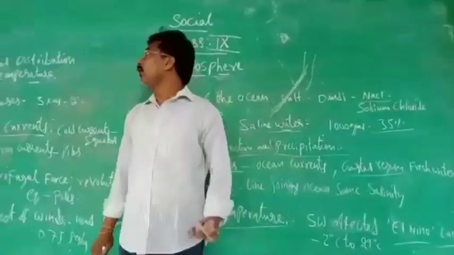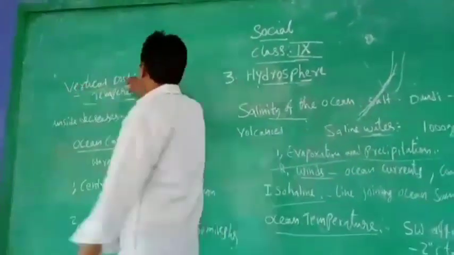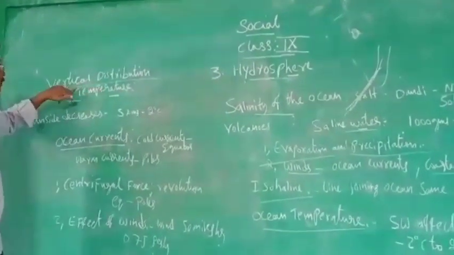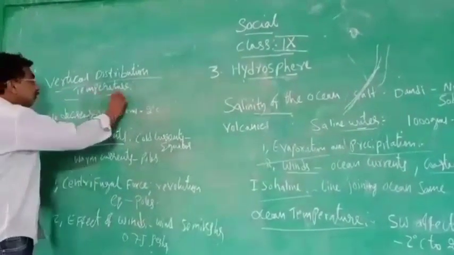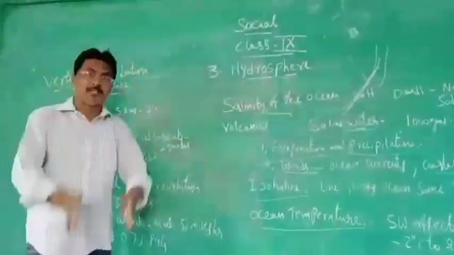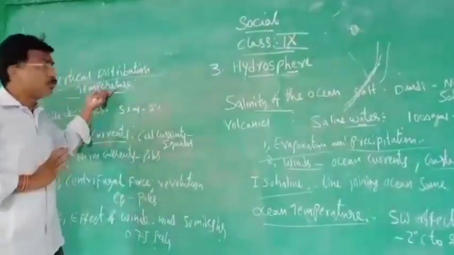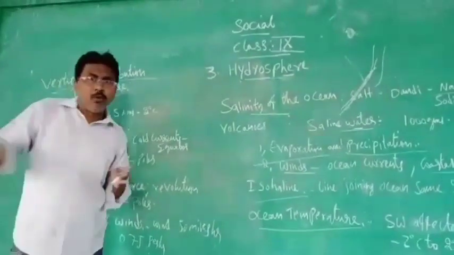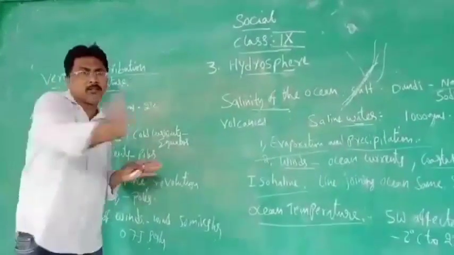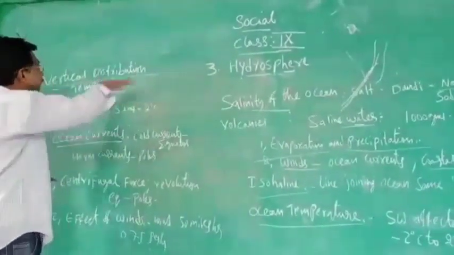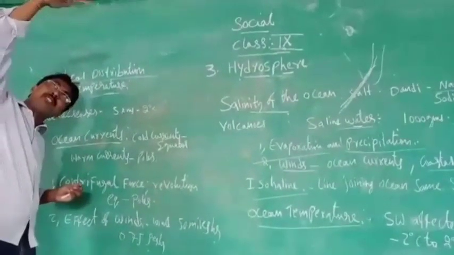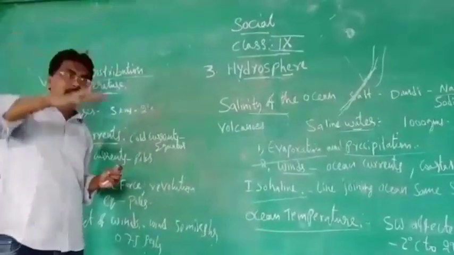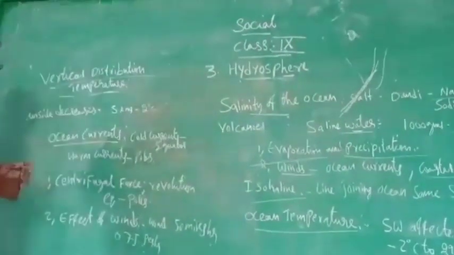And next, we are going to discuss the vertical distribution of temperature. What is the vertical distribution of temperature? Wind will blow horizontally, like this. But here the temperature comes vertically, like this. Vertical means now the sun is on the top, so from there it comes vertically like this. That is the vertical distribution of temperature.